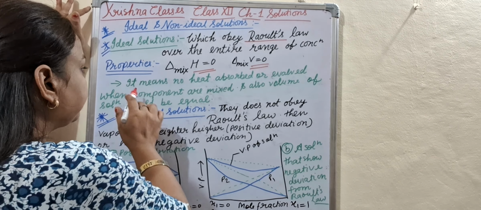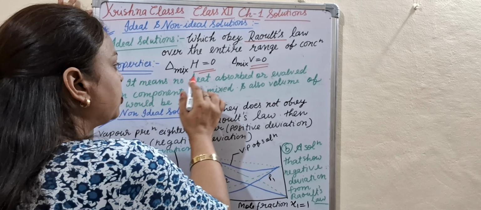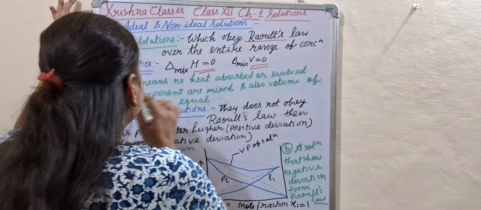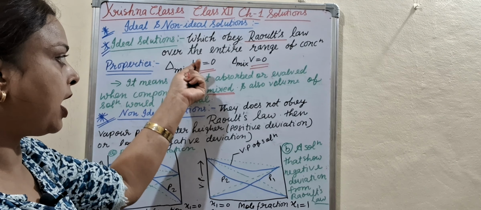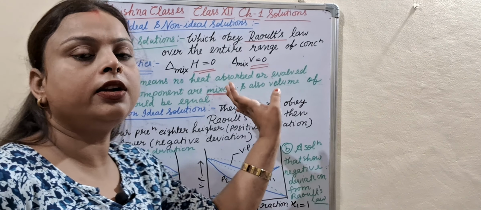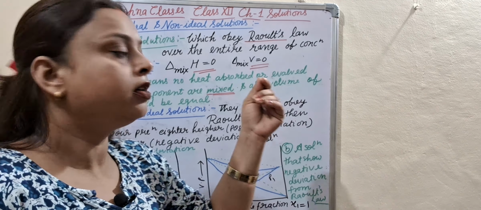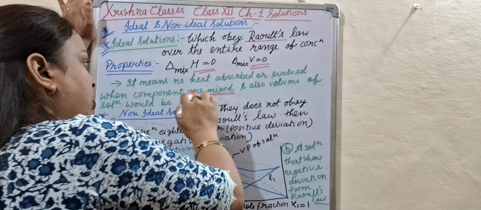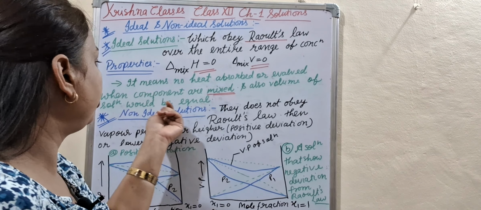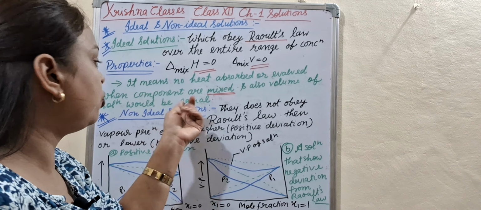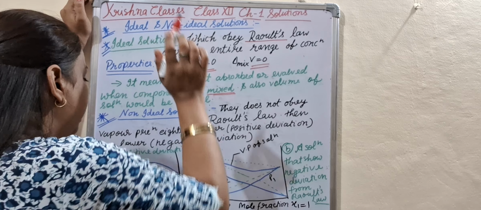Now come to the next point. It means no heat is absorbed or evolved when components are mixed. Delta mix H is equal to 0 means no heat evolved or absorbed. It means enthalpy is equal to 0 and also the volume of solution would be equal. It means volume should not be changed. So this is the ideal solution.